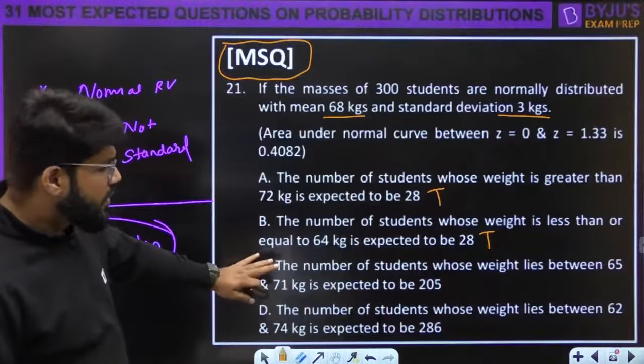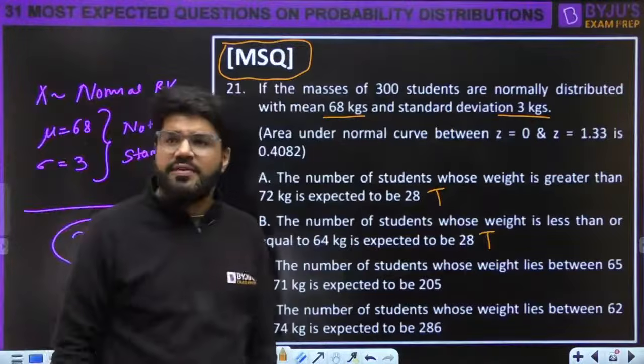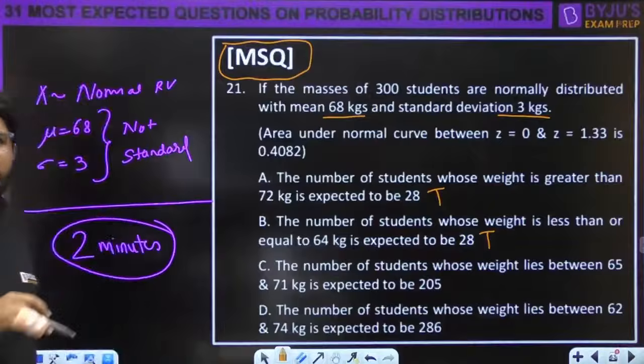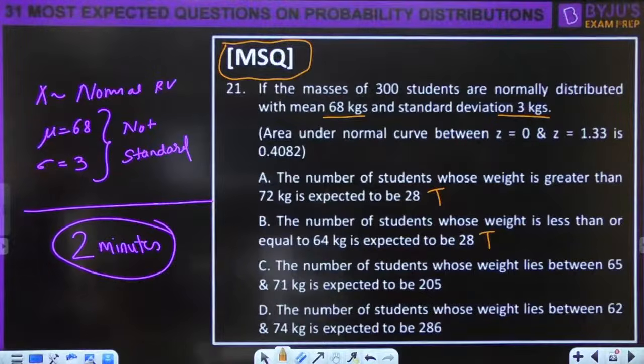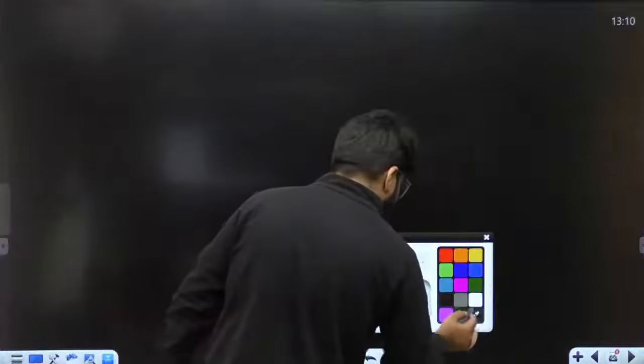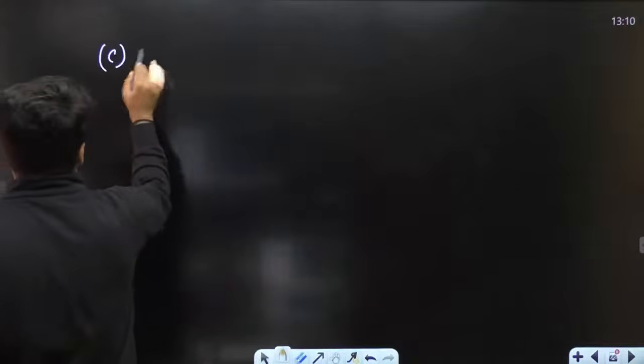Next, the number of students whose weight lies between 68 and 71. ये कितना होना चाहिए? Number of students with the weight between 68 and 71. 65 and 71. तो C option की तरफ चलेंगे.